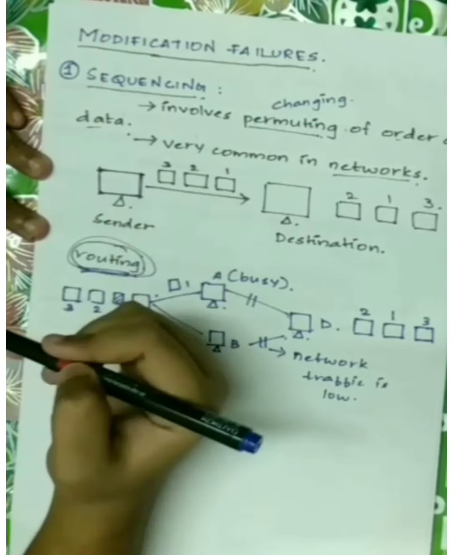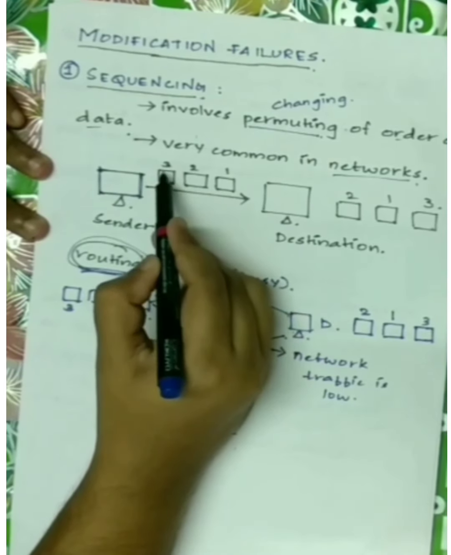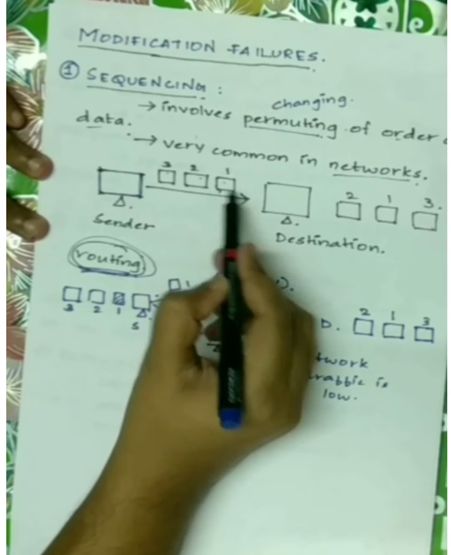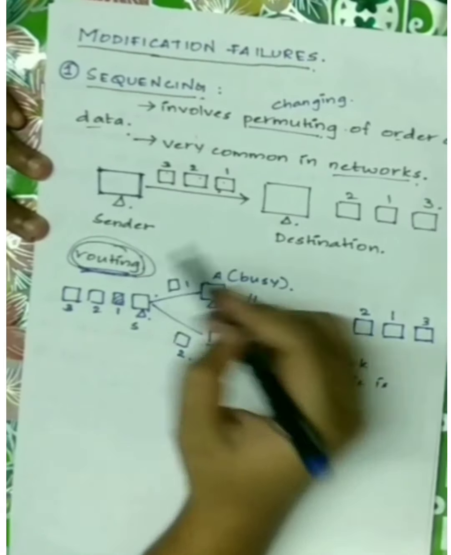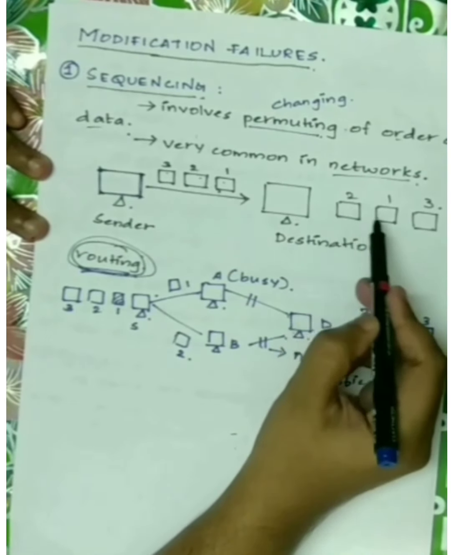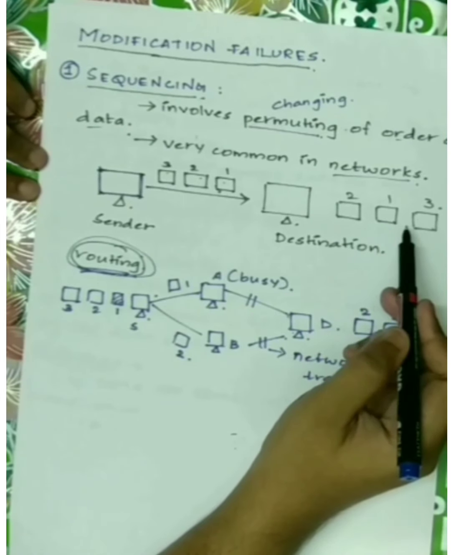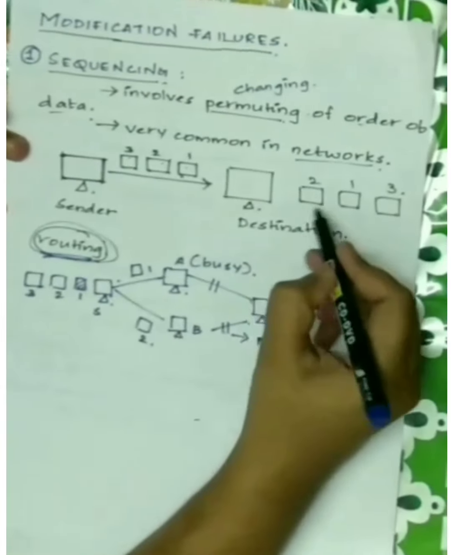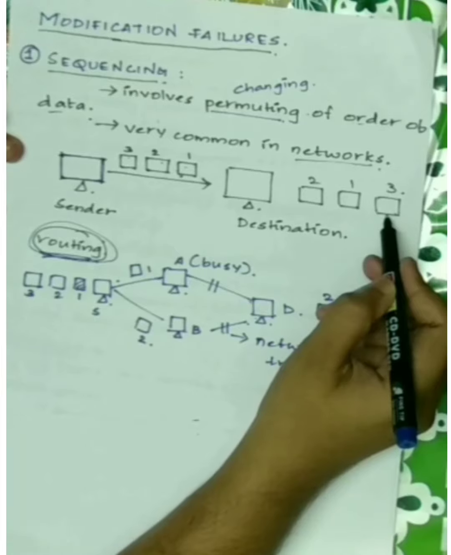There is a center sending data packets 3, 2, 1, such that packet 1 should reach first. But due to routing, packet 2 will reach prior to packet 1. So there will be some differences in the output received at the destination end. This is known as sequencing. Now we'll look into detail how this happens, and see how routing causes sequencing.